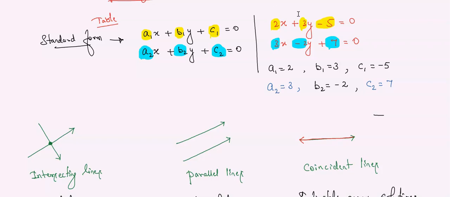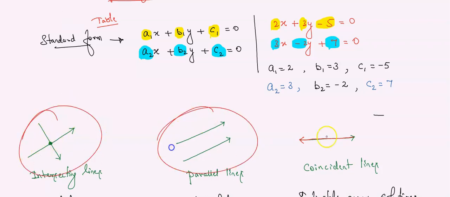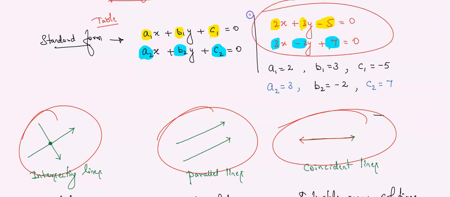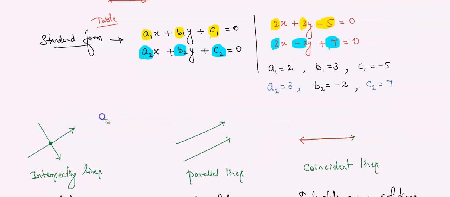अगर हम ग्राफ को देखेंगे, as you can see, we have shown you the graph. If you see this graph, easily you can tell which type of line it is. Suppose they have not given the graph; instead of the graph they have given these values. ठीक है? By seeing those values, you need to identify which type of lines they are.